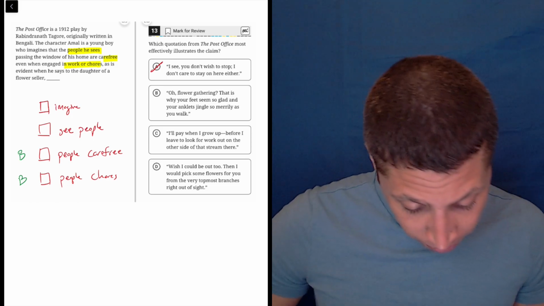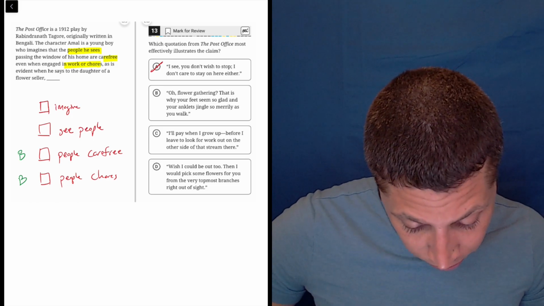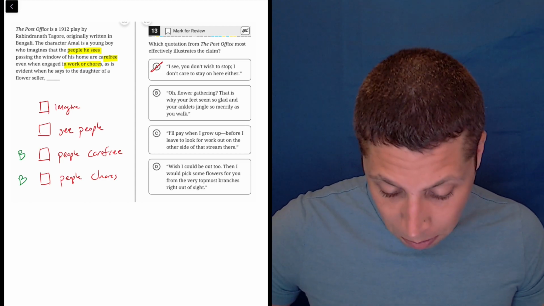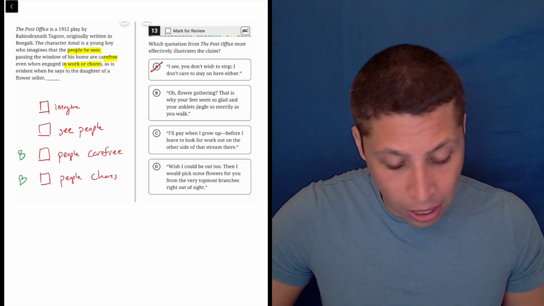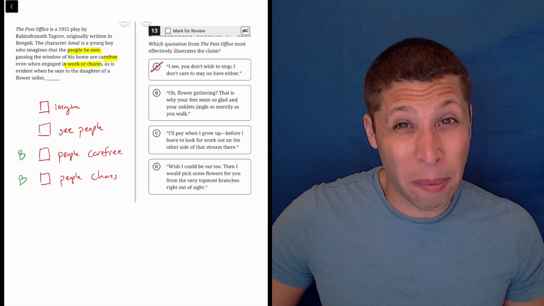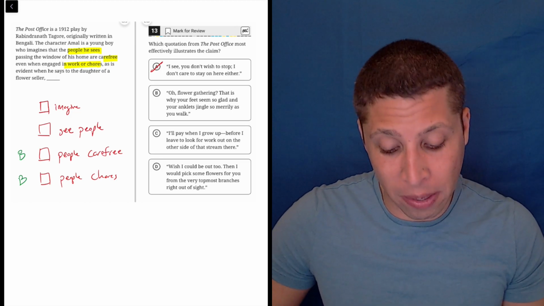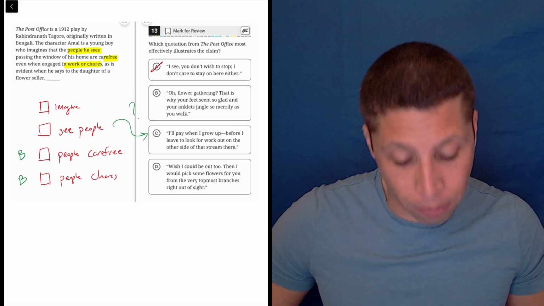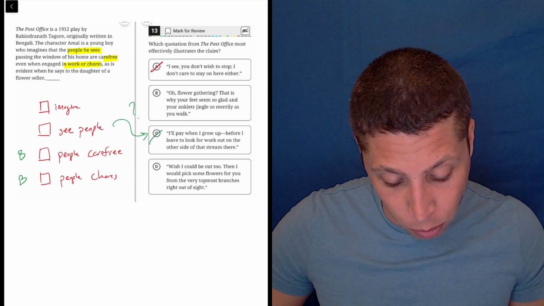Let's look at C: "I'll pay when I grow up, before I leave to look for work out on the other side of that stream there." Well, nothing there talks about being carefree. It's paying for something. It's also not about other people, right? So there's a big one that's missing, right? He has to see other people, but I don't see that here, right? He's talking about himself, so that doesn't seem to work.